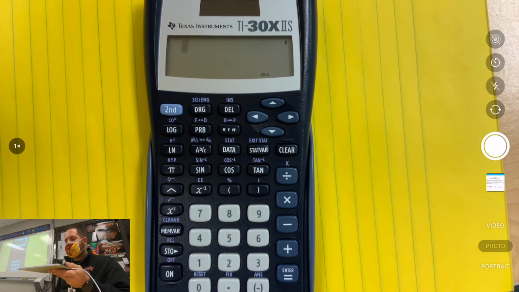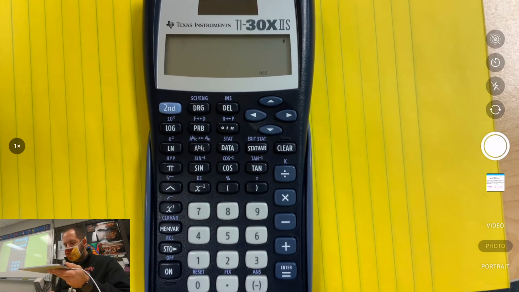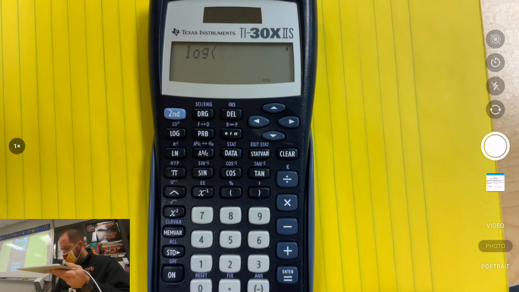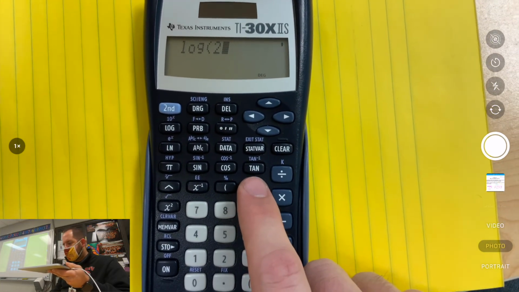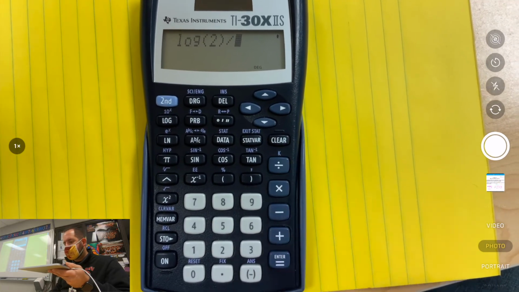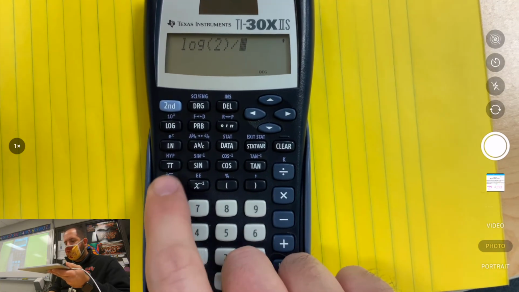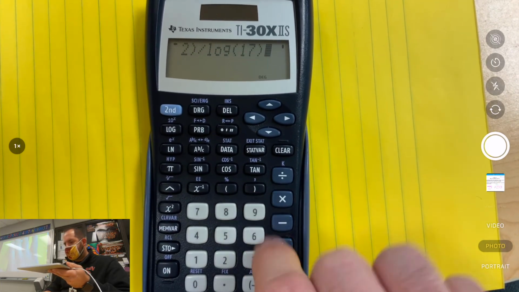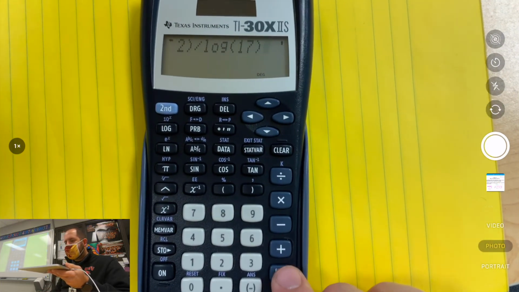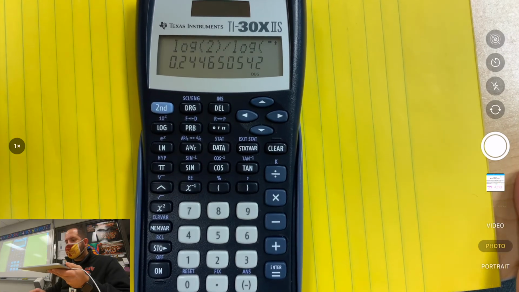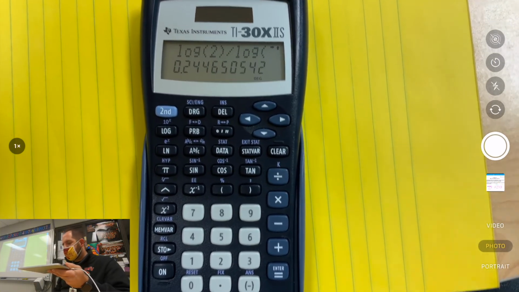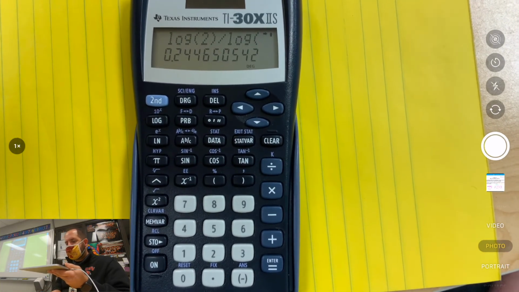All right, so to type this in, log of 2. There's a log button right here. Then you type in 2, close the parenthesis, and hit the division button, the little divided key. You type in log of 17 and close the parenthesis. And when you hit it, it's 0.24465. I'm going to write that down again. The log button's right there.